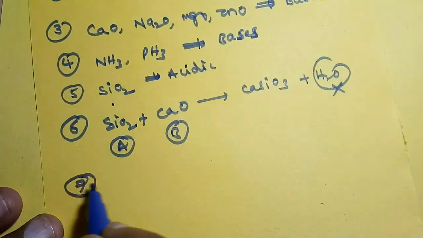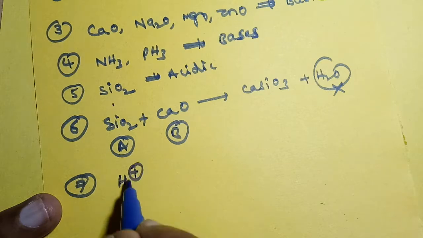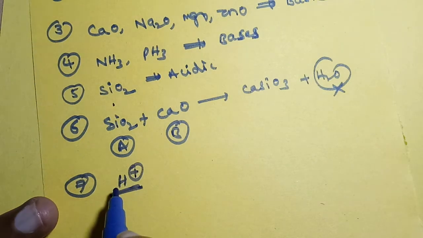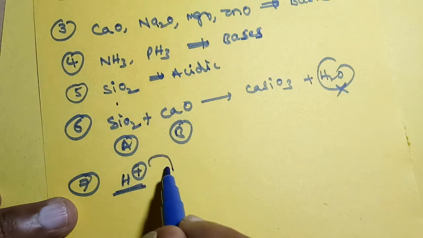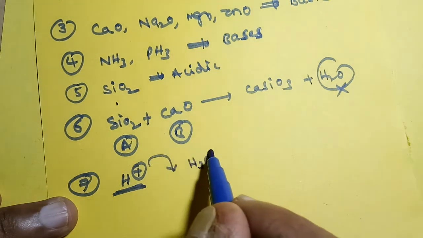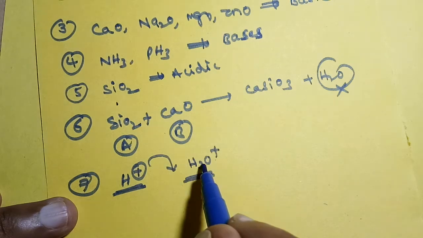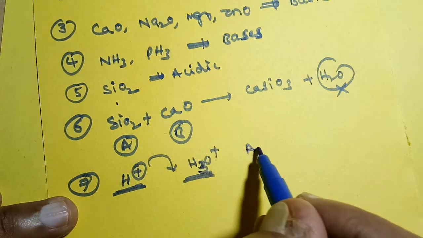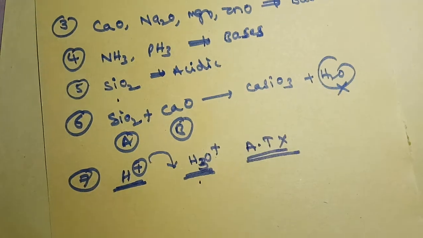Next one, the seventh one. He proposed that acids are the substances which will give H plus ions in aqueous solution. But H plus ions are not stable in aqueous solution. They are converted into hydronium ions. The formation of hydronium ions is not explained by Arrhenius. Arrhenius theory could not explain the formation of hydronium ions.